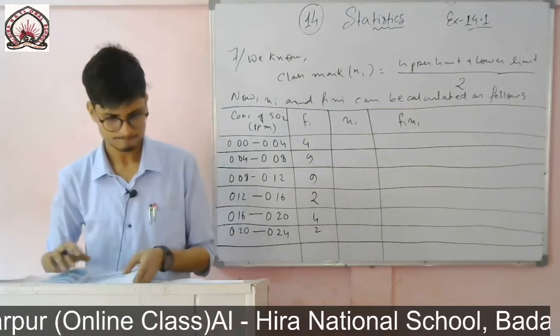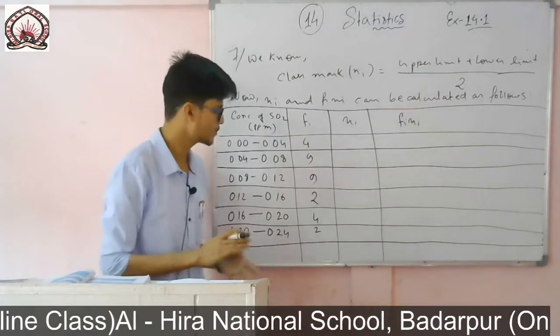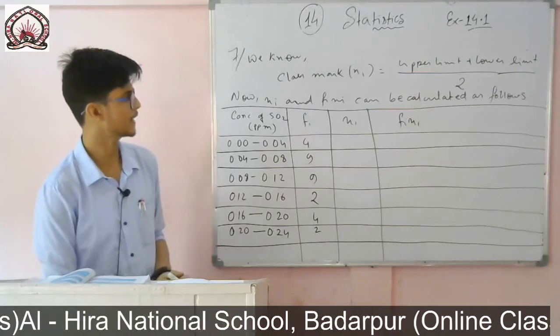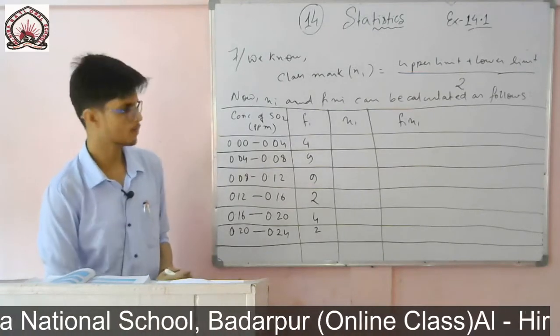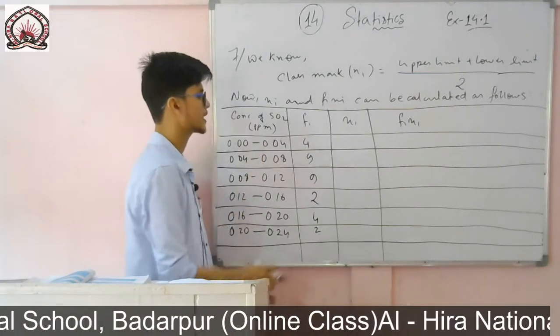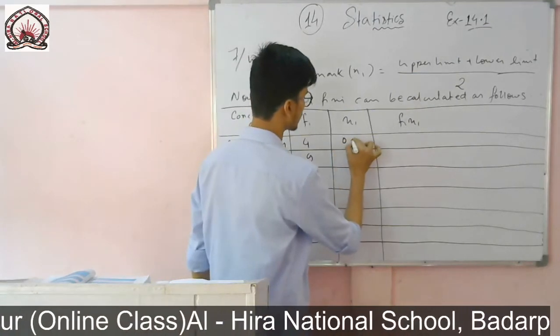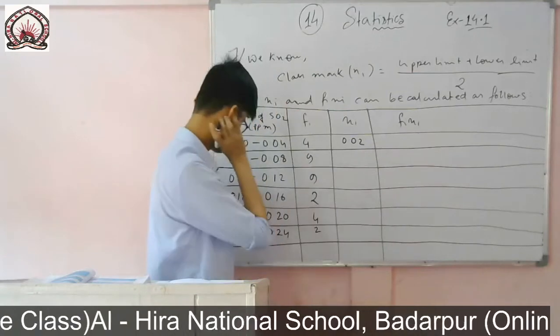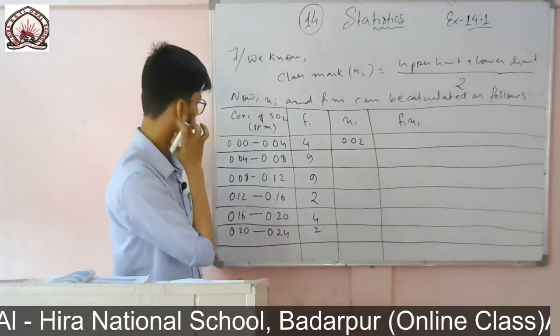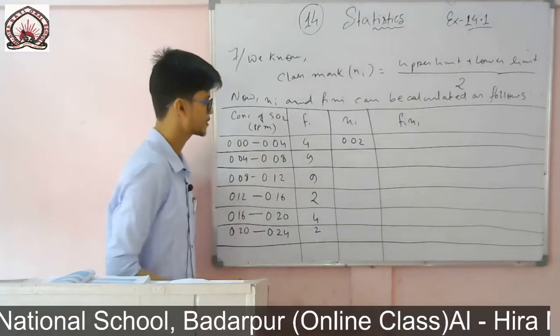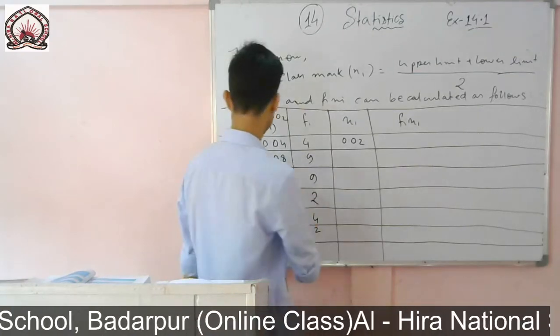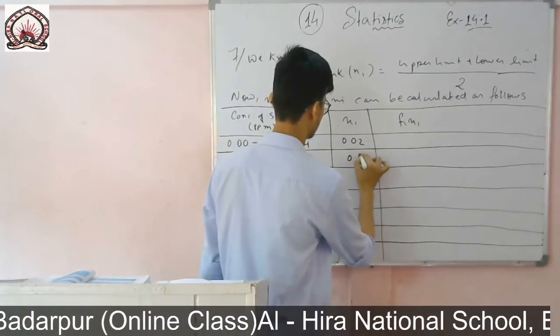So these are the frequencies which are given. Now I will find the xi for each and every one. If you see this one plus this one, that means 0.4 divided by 2, it is 0.02. Then 0.8, and there you will find it will be 0.04, that means 0.06.